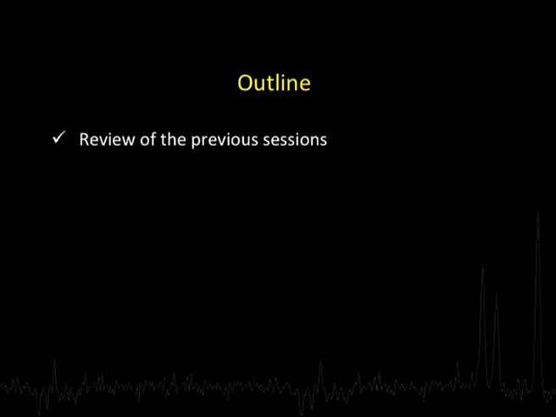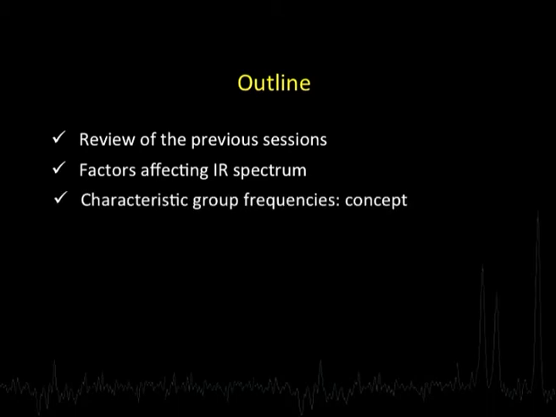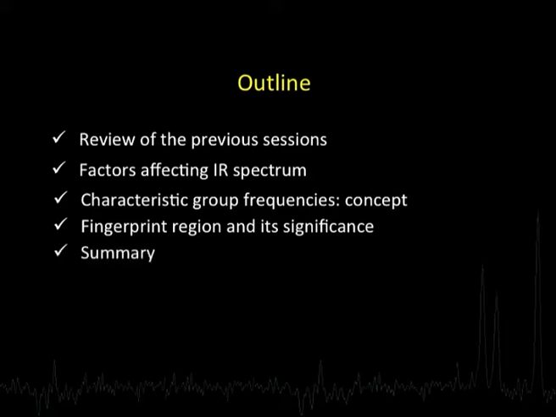The session is planned as follows. To begin with, we will briefly review the contents of the previous sessions. Thereafter, we will take up the factors which affect IR spectrum. Herein, we will discuss a number of factors which are affecting IR spectrum. Thereafter, we will take up the concept of characteristic group frequencies, and then we will come down to the fingerprint region. That is a part of the IR spectrum, and we will talk about what the region is, what the origin of this region's lines is, and what its significance is. Having done that, we will sum up what we do in today's session.